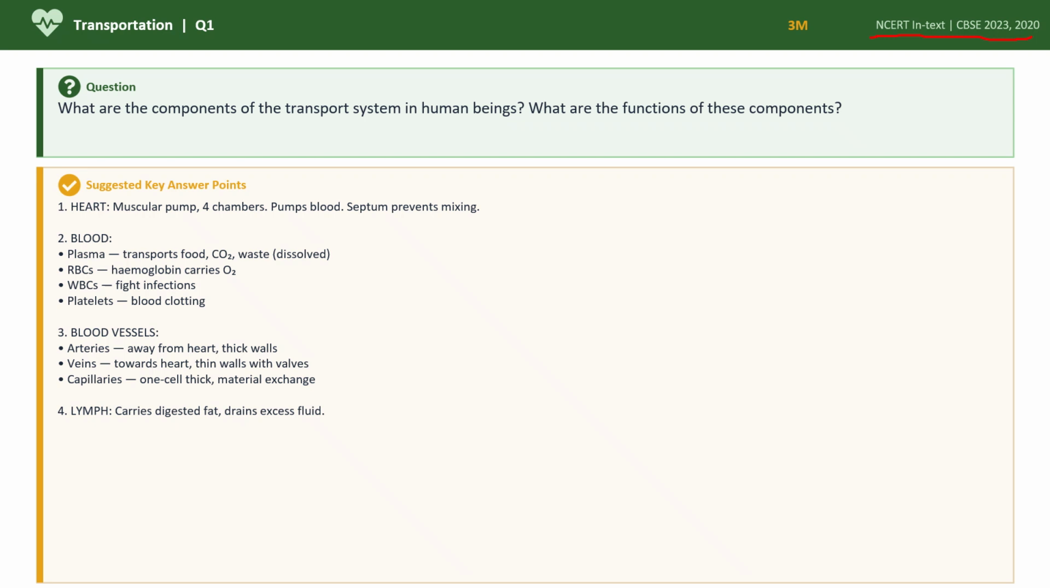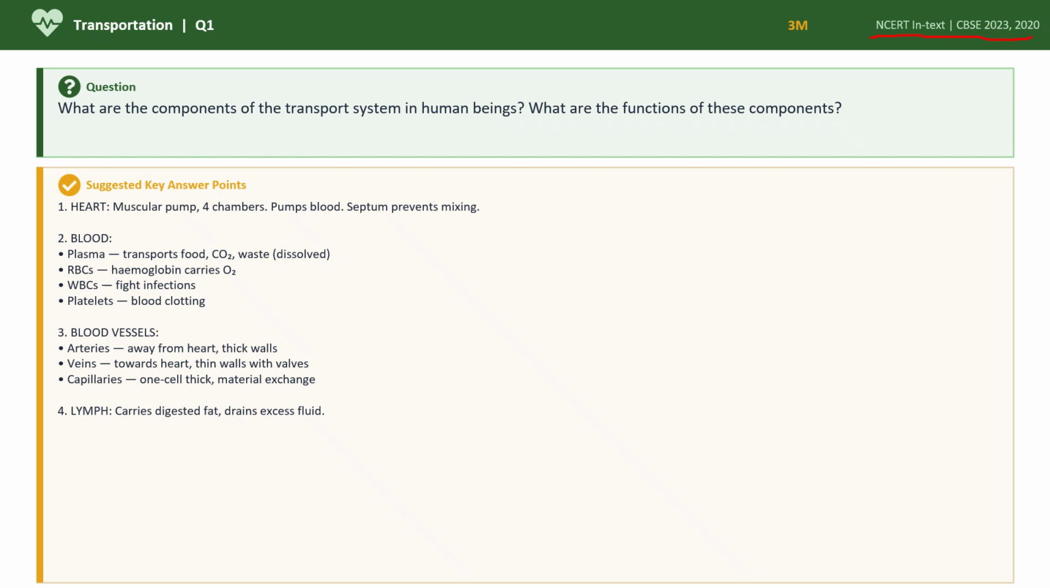And blood is having plasma, which helps in transportation of the food, the carbon dioxide, waste, everything. And then RBCs contain hemoglobin, which is giving the red coloration to the blood. And also this hemoglobin carries the oxygen. WBCs, they fight against the infection. So they are called the soldiers of our body. And platelets, they help in clotting the blood.